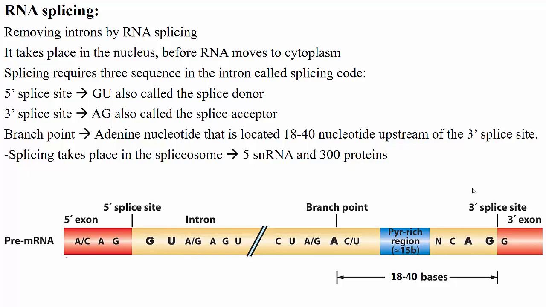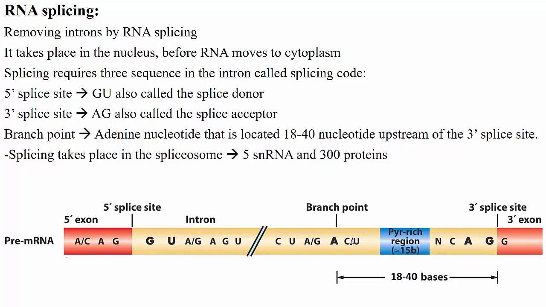Branch point is an adenine nucleotide over here that is located 18 to 40 nucleotides upstream of the 3' splice site. The branch point location is really hard to determine, and it's almost impossible to locate without doing an experiment. Mutation or deletion of adenine in the branch point may also prevent splicing.